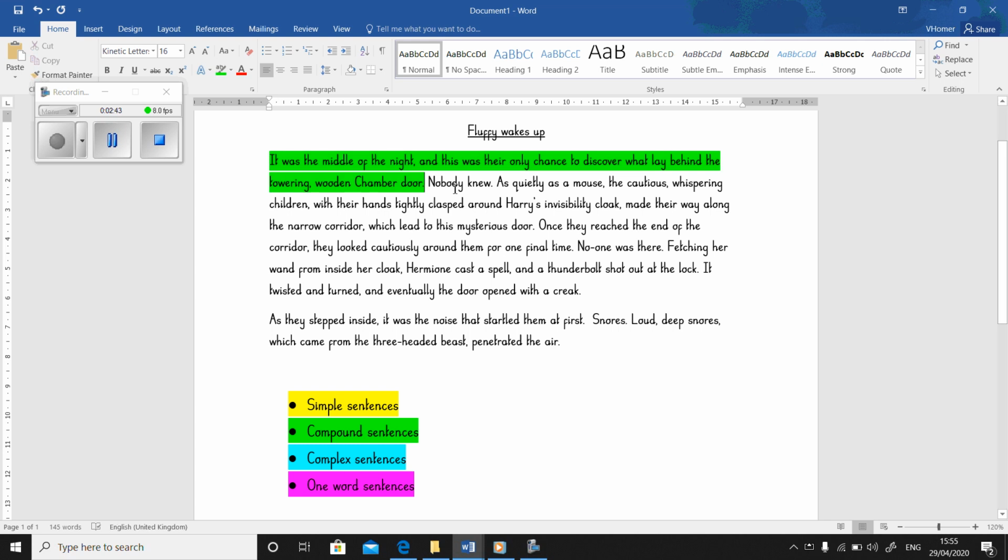The next one is nobody knew. That is a simple sentence. It's got a subject and a verb. It's not a one-word sentence because obviously there are two words in it. So I'm going to highlight that one in yellow.